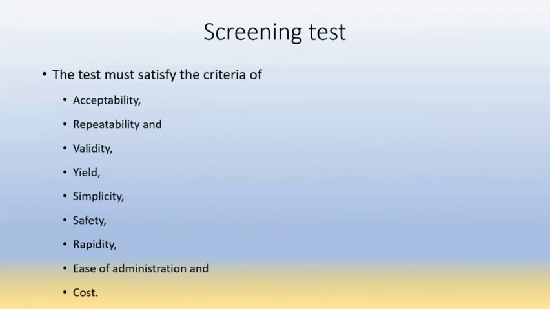Then the second one is the test to be applied. The test must satisfy the criteria of acceptability, repeatability, validity, yield, simplicity, safety, rapidity, ease of administration, and cost.